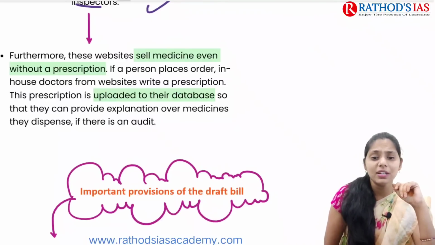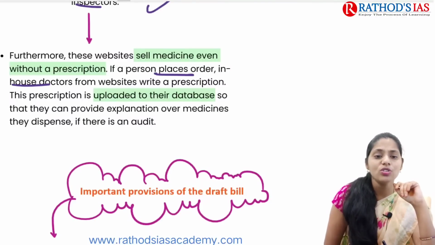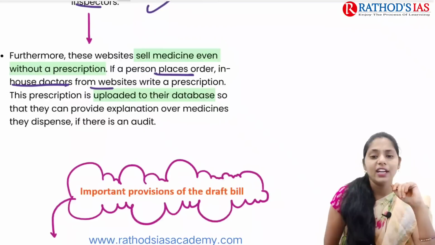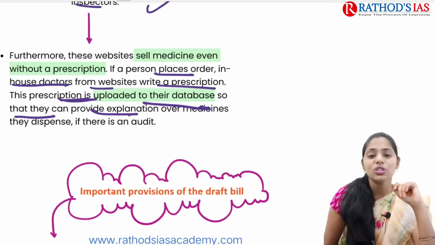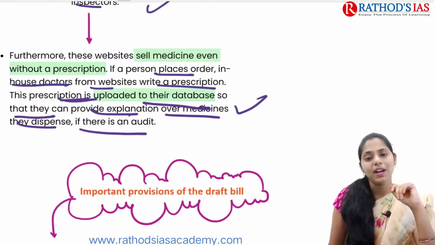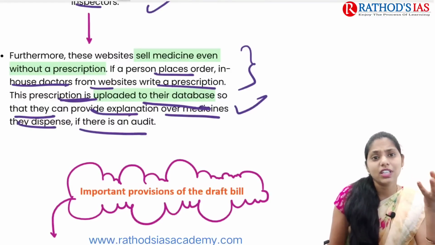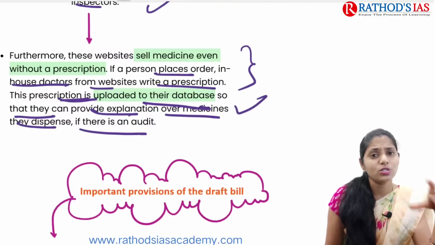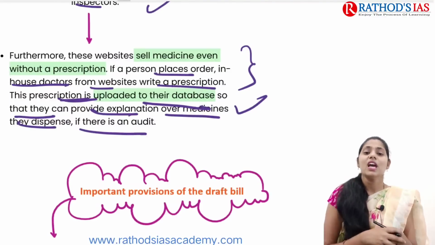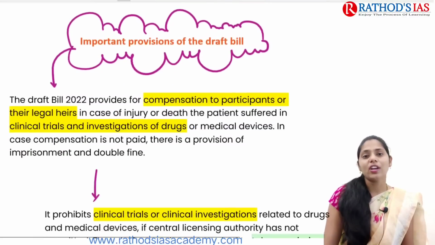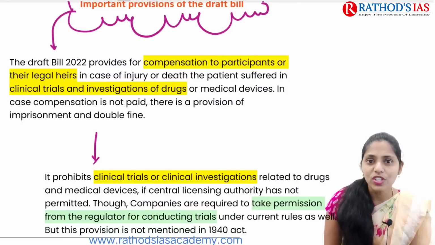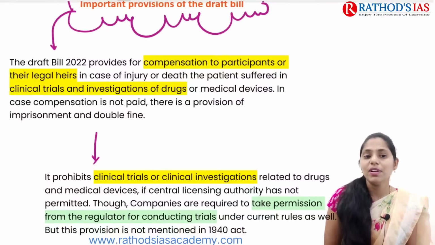If a person places an order, in-house doctors from the websites write a prescription. This prescription is uploaded to their database so that they can provide an explanation for the medicines they dispense if there is an audit. But if there is no prescription, whenever these pharmacies dispense the drugs, it means they do not have proper records.